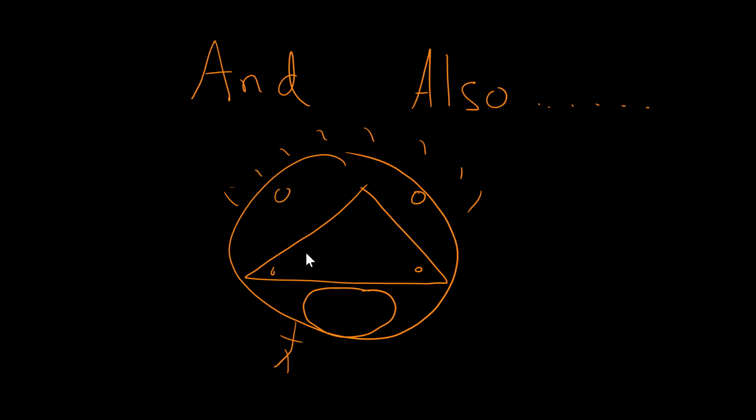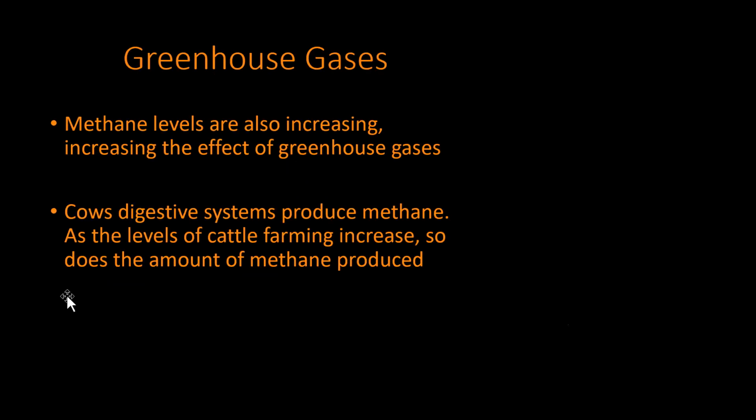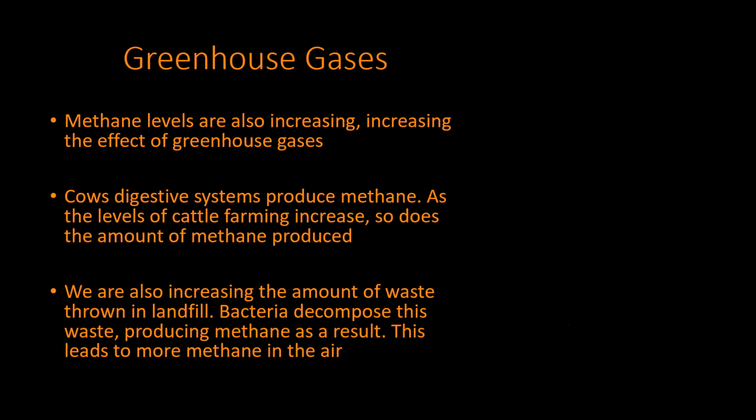And also, even more surprise, methane levels are also increasing. And that's a greenhouse gas as well. Cows' digestive systems produce methane, and as the levels of cattle farming increase, which it is because of us, so does the amount of methane produced. So the more we produce steaks and burgers and stuff like that, we're actually increasing cattle farming and that is increasing the amount of methane in the air.